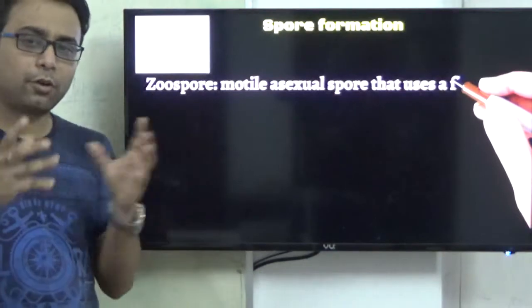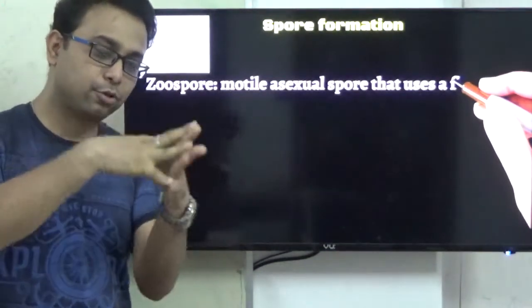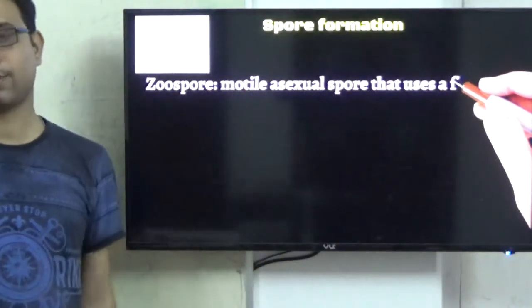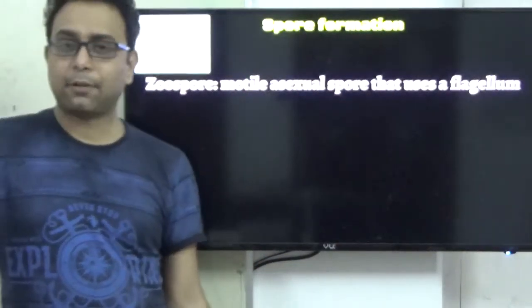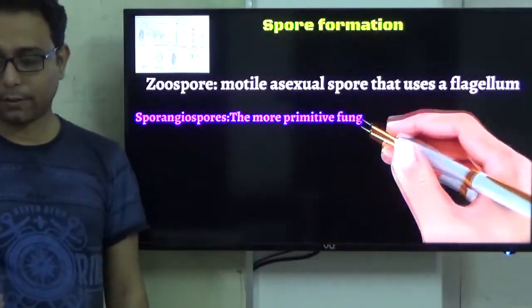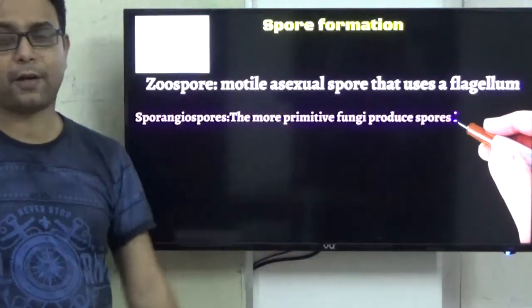Like zoospore, where zoo comes from animals. Animals are motile, so the zoospore is also motile in nature, an asexual spore that has flagella, so they can move from one place to another. On the other hand, the sporangiospore is the most primitive fungal spore.